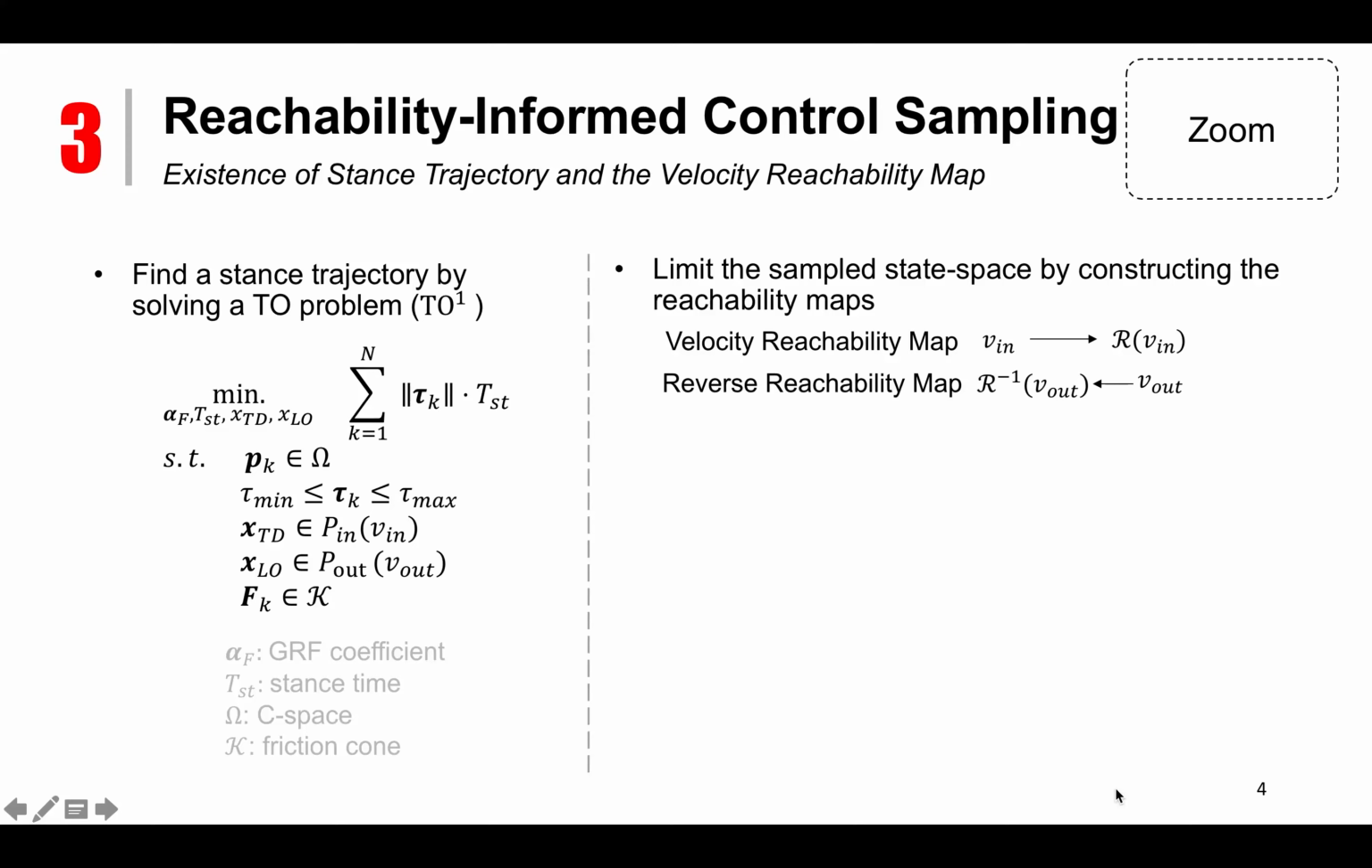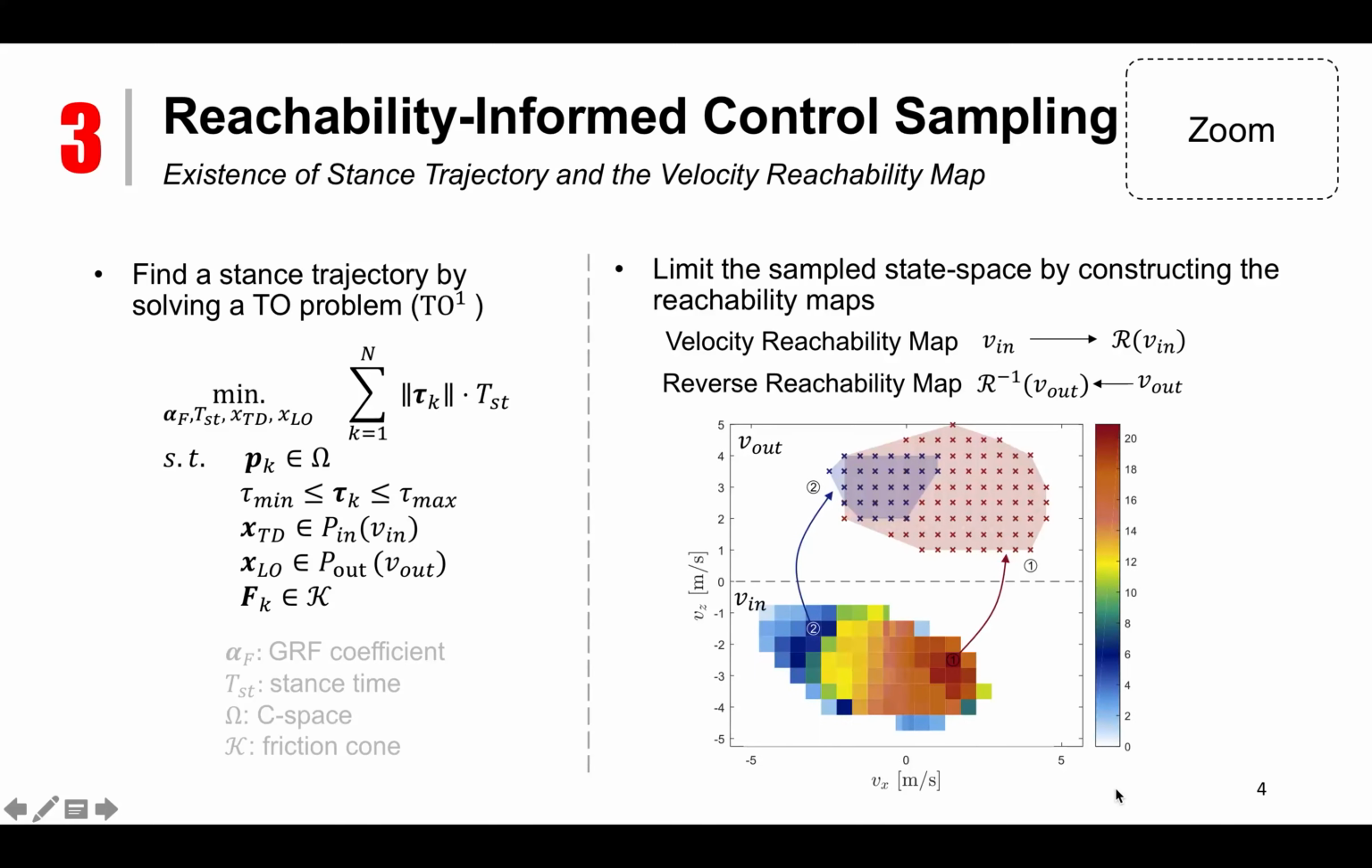The velocity reachability map R of V_in is defined as the set of V_out such that the V_in, V_out pair has a solution in the TO problem, as shown on the left. For example, the velocity reachability map at point 1 is shown as the red polyhedron on the top, and the velocity reachability map at point 2 is shown as the blue polyhedron on the top. Similarly, the reverse reachability map R inverse of V_out is defined as the set of V_in such that the V_in, V_out pair has a solution.